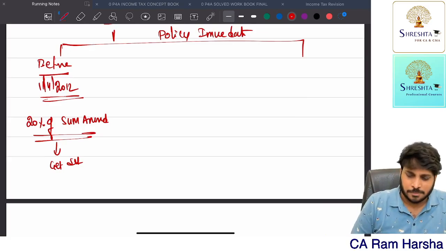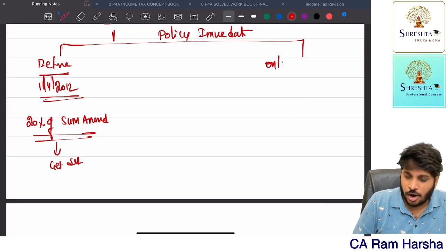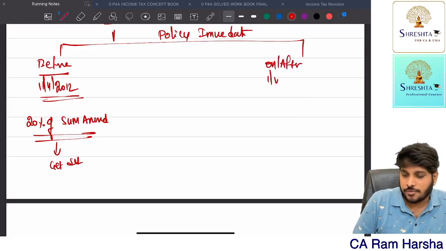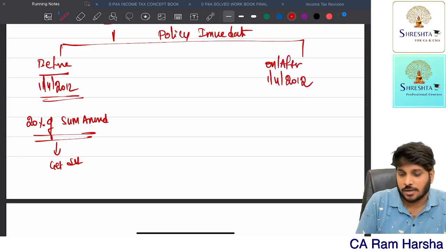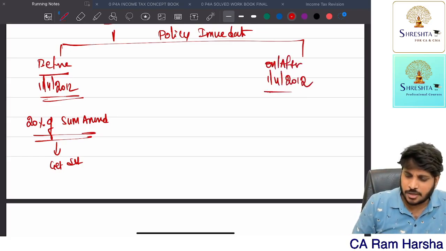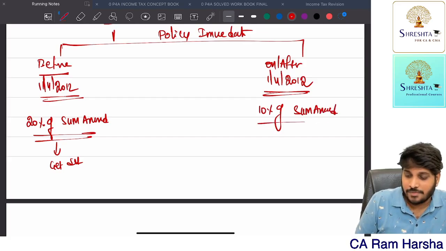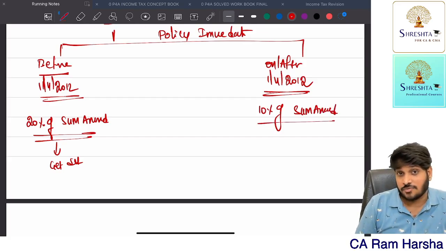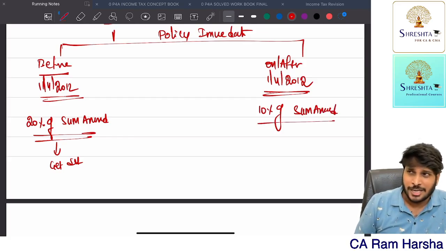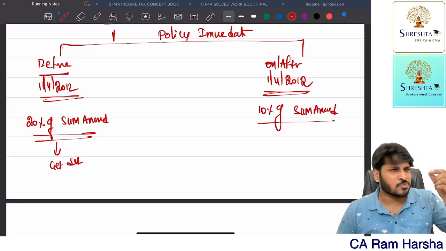Suppose the policy is issued on or after 1st April 2012, then the deduction is 10% of sum assured. Once upon a time, insurance sum assured was 1 lakh, 2 lakh like that.